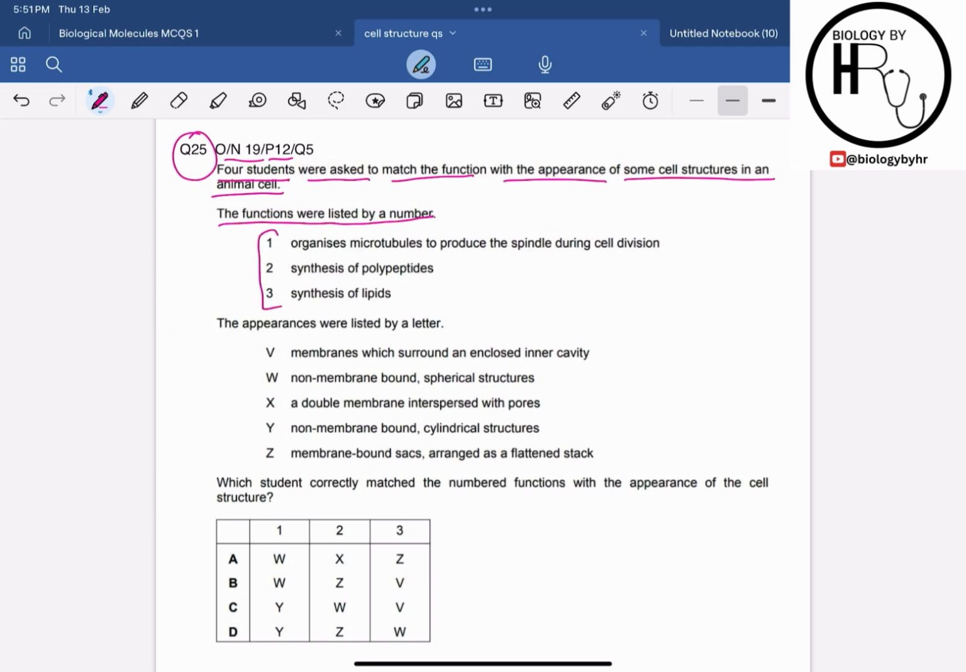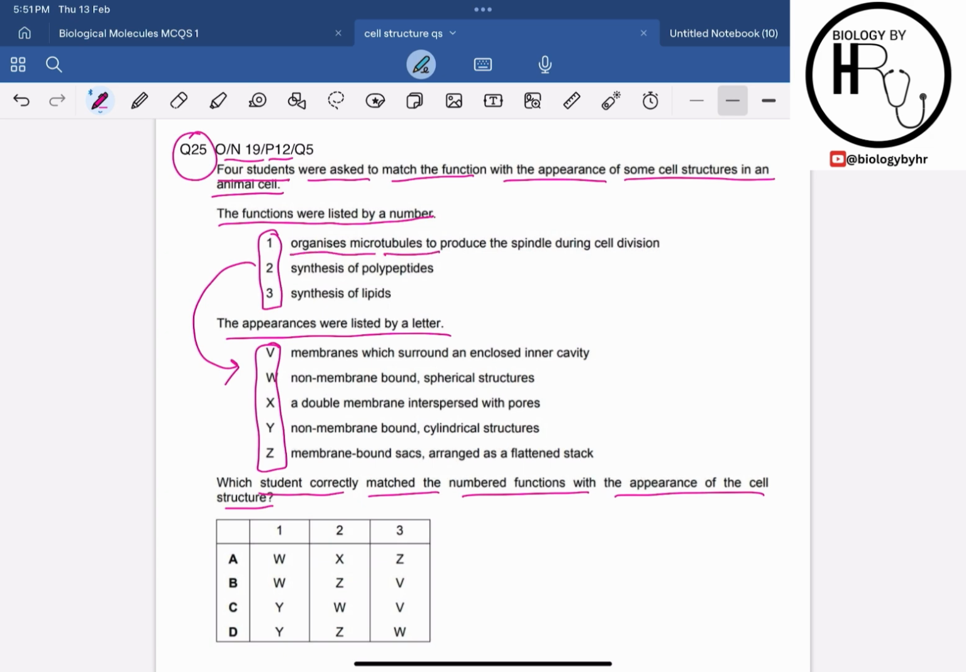Now they have given you a list of the functions and then the appearance, right? They have given you the appearance and the function. You have to match the function with the appearance. Which student correctly matches the numbered functions with the appearance of the cell structure? Now you have to read the function, right, and then you have to identify the structure.